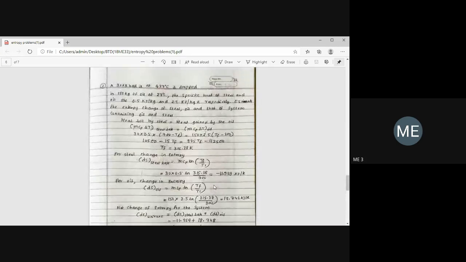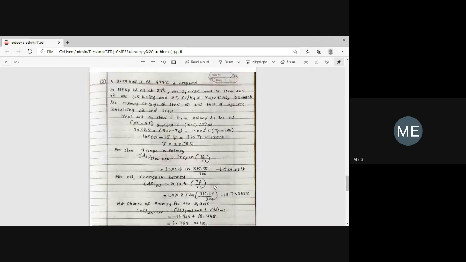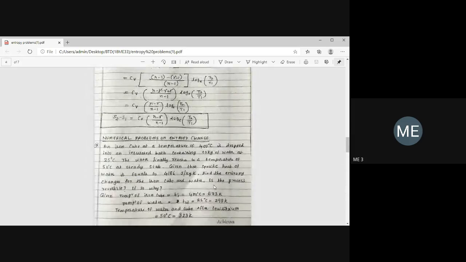Like that, such kinds of problems you will get. Whatever problems I did, like when the steel ball is dipped in water or oil, such kinds of problems they will ask in the university exam.